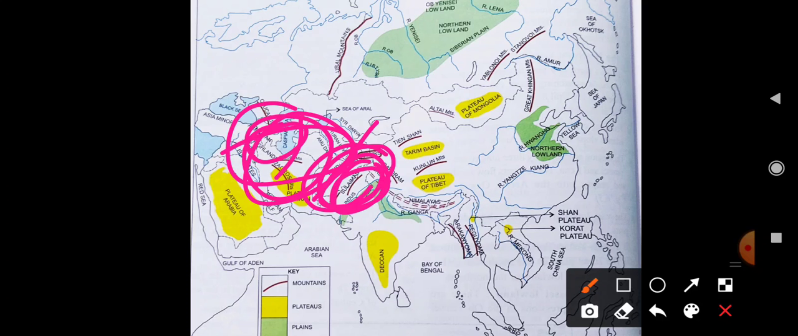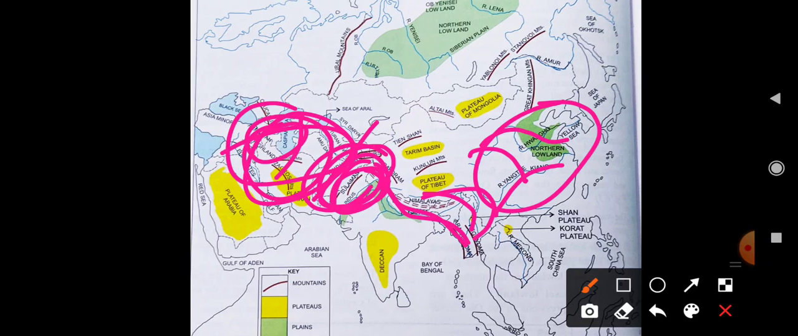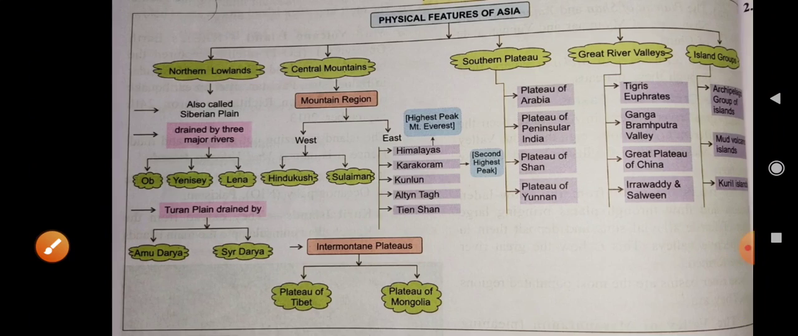Then next one, here Ganga and Brahmaputra. These two rivers also form a plain, which is called the Valley of Ganga and Brahmaputra plain. And third one is called the Great Plain of China. You can see here Yangtze, Wanghu, these rivers. The Wanghu, Shanjiang, which is also called Yangtze, and Sikiang are the rivers which drain into the Pacific Ocean, the Yellow Sea. So this is also one other plain.